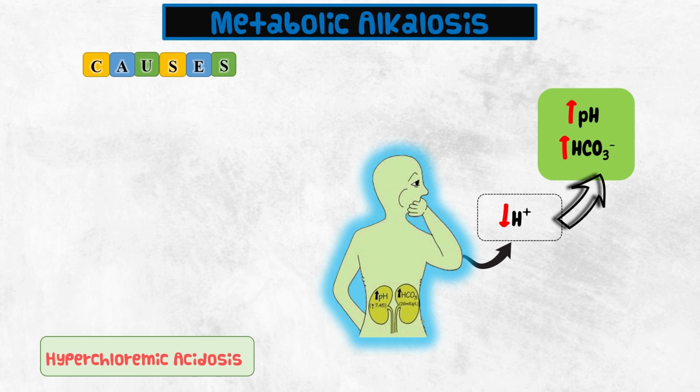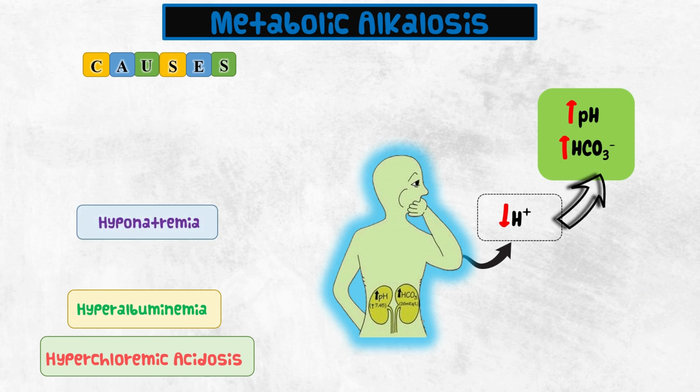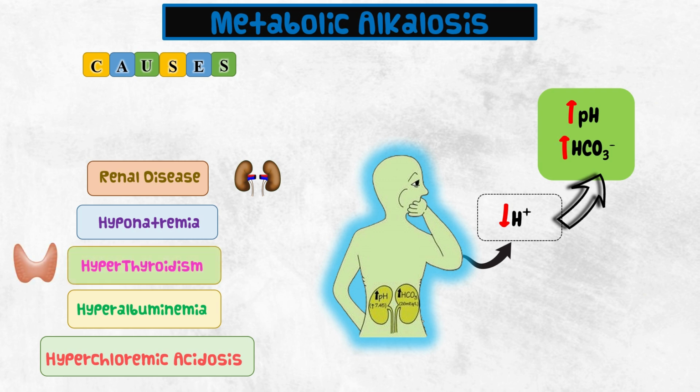These conditions are hypochloremic alkalosis, which is decreased chloride level in blood, hypoalbuminemia, which is low albumin level in blood, multiple myeloma, which is due to accumulation of anionic proteins, hyponatremia, which is low blood sodium level, renal disease, which is loss of excess sodium or potassium through urine, hypothyroidism, toxicity due to lithium or bromide. This was all about today's video.